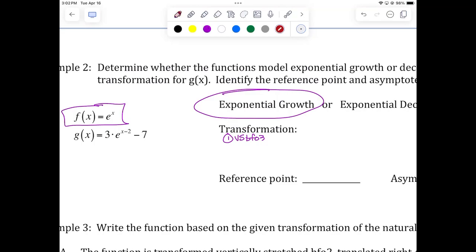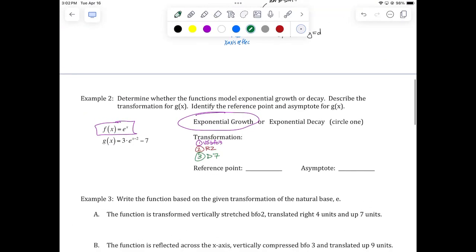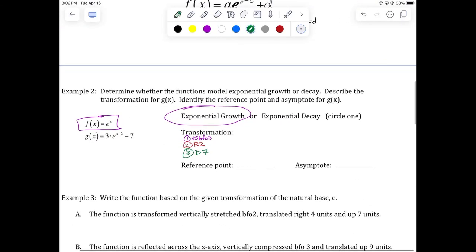What does the next thing do from left to right? Well, what does the minus 2 do for x minus 2? Right 2, that's going to change the horizontal value of the vertex or the y-intercept, the reference point. And then the minus 7 moves it down 7. Okay, so now we can talk about what happens to the reference point and the asymptote.